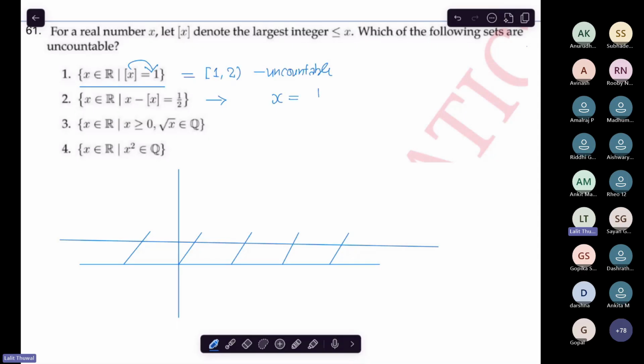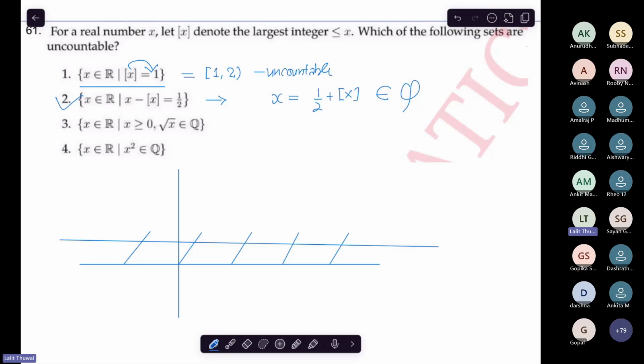Otherwise, just think like that. X is of the form 1 by 2 plus the greatest integer part, so X belongs to Q, and any subset of Q is countable. There is another way of solving this, with no need to look at graphs. So this is a subset of the rational numbers, and any subset of the rational numbers is countable.